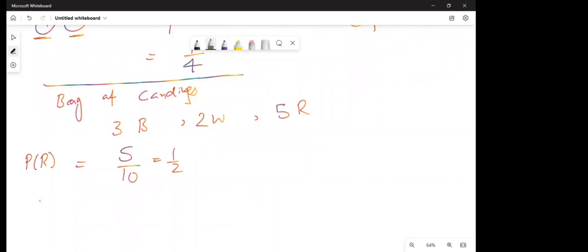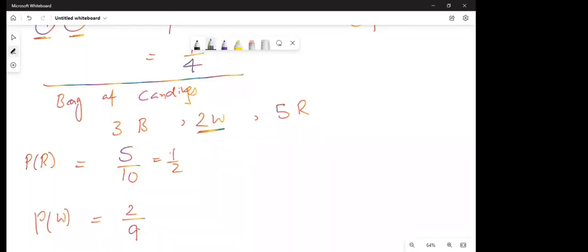You eat one candy from the bag, so now there are fewer candies, a total of 9 in the bag. The number of white candies to pick is 2. So the probability for a white candy on the second pick is 2 out of 9.